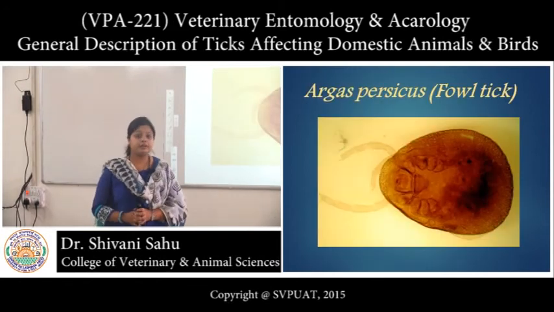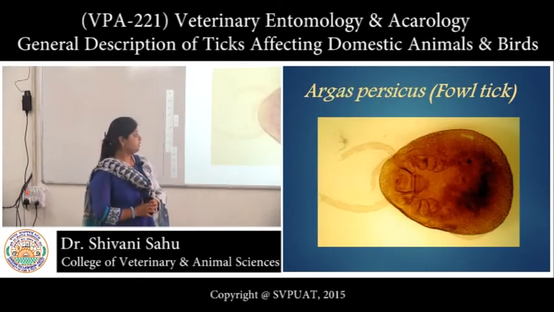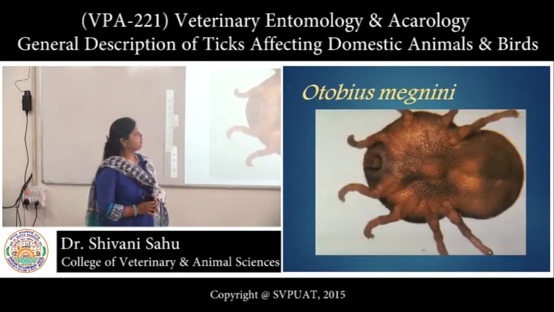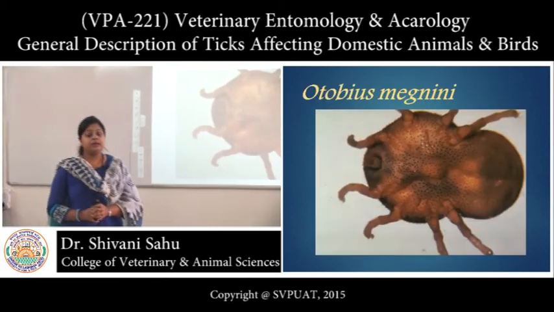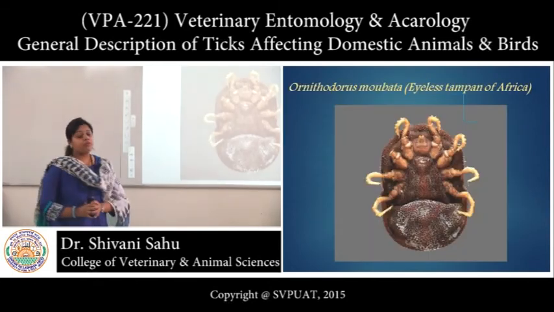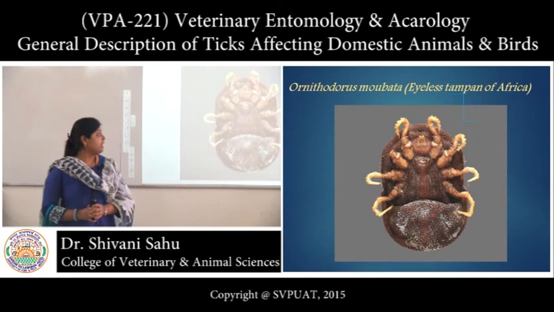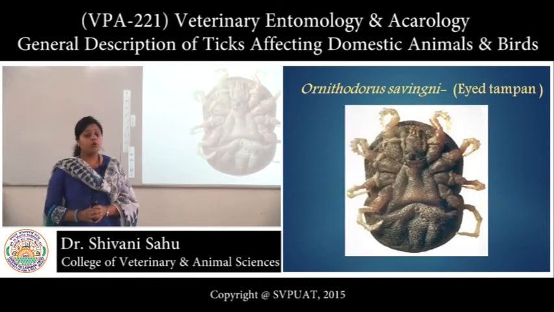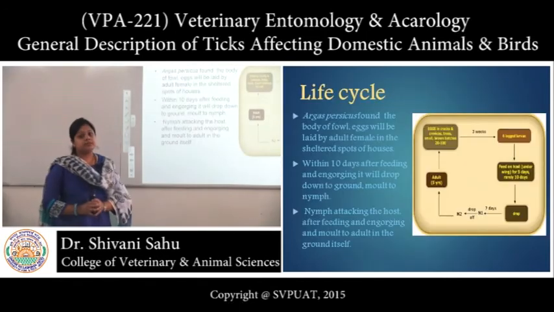This is a figure of Argas persicus. So you can see that the dorsal shield is absent. Then this is a figure of Otobius megnini. It has numerous spines on its dorsal surface. This is a figure of Ornithodoros moubata, the ventral view, and this is the ventral view of Ornithodoros savignyi. These are present in Africa.